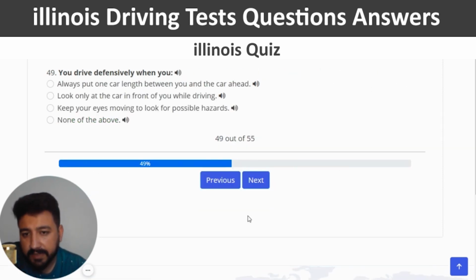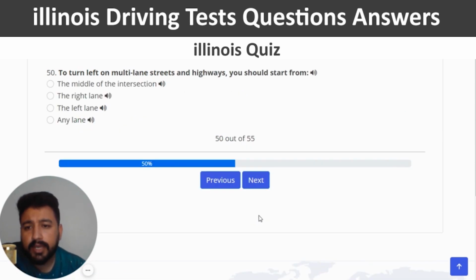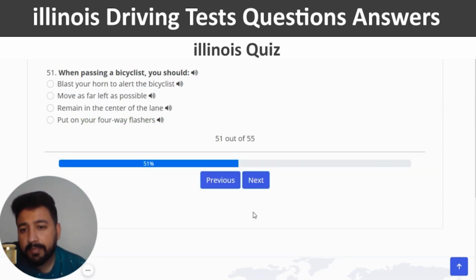You drive defensively when you keep your eyes moving to look for possible hazards, which is the third one, and this should be the right one. Yeah, right. Next. To turn left on multi-lane streets and highways, you should start from the left lane, which is the third one. Next, when passing a bicyclist, you can choose the second option, which is move as far left as possible. So second option, correct.